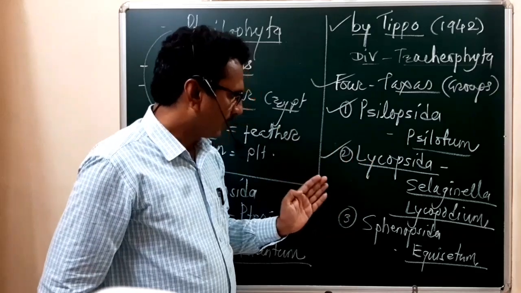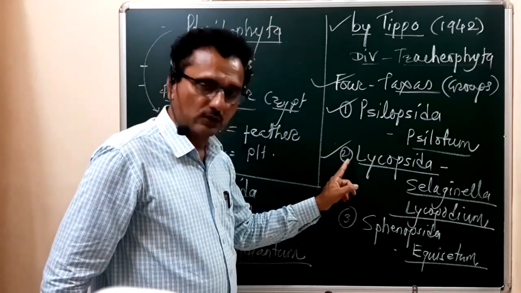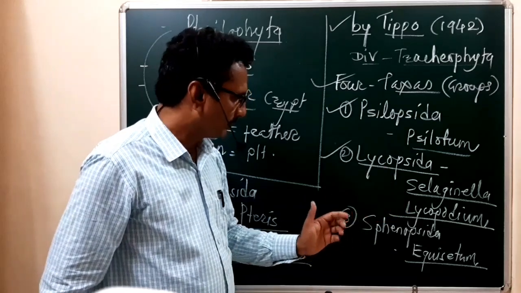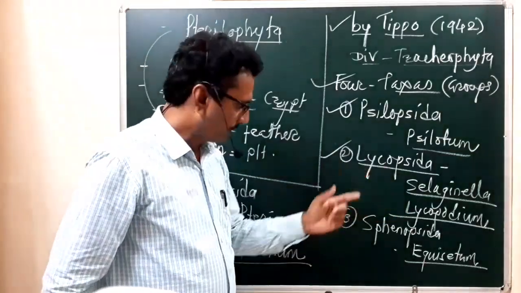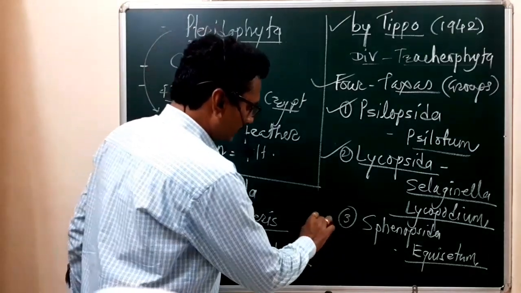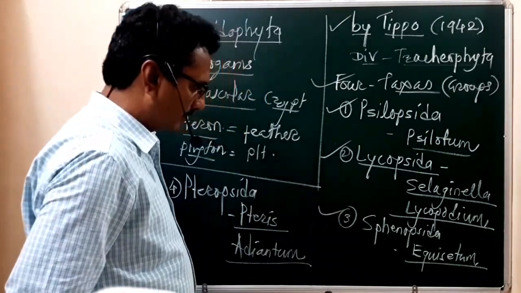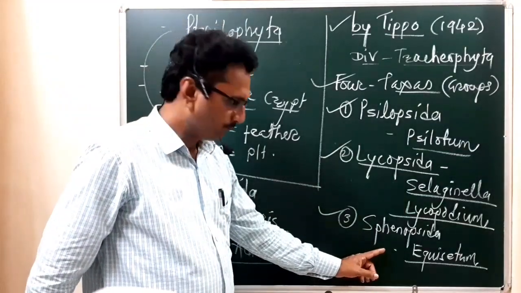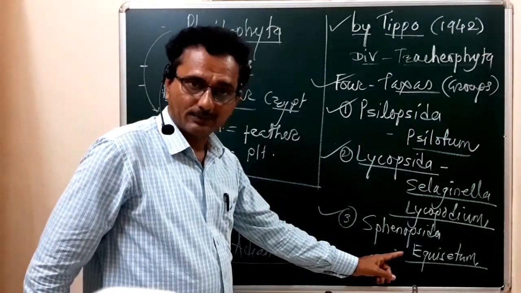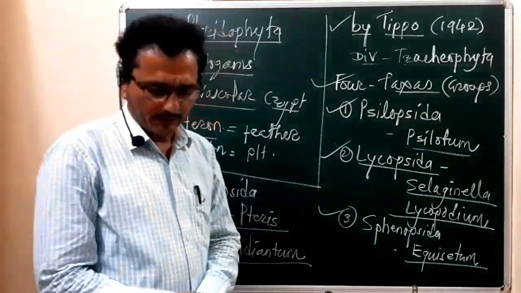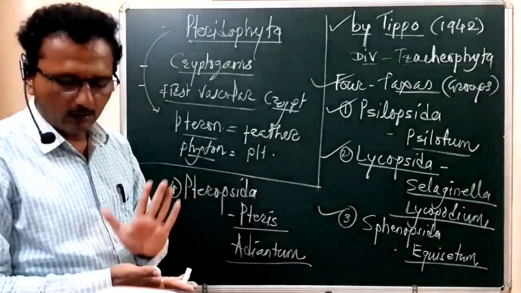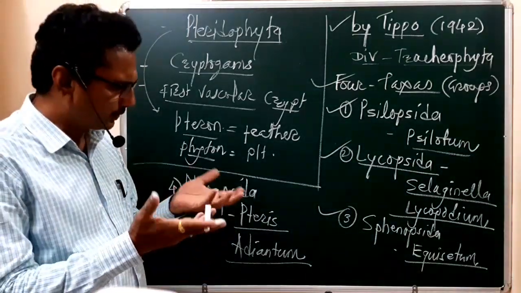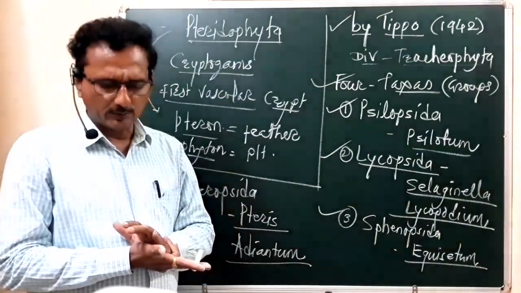We can study under the group Lycopsida, because these members show the characteristic feature of the group Lycopsida. Okay, then the third one is Spinopsida. Under this Spinopsida, one member will be studied, that is the Equisetum. Okay, Equisetum. This Equisetum is one member, and it shows rather different characteristic features,